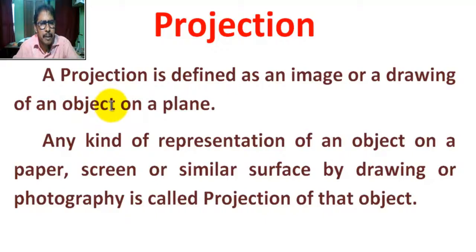Object may be a machine part, an electronics part, a watch part, or a building or a bridge. Projection is defined as an image or a drawing of an object on a plane. Okay?